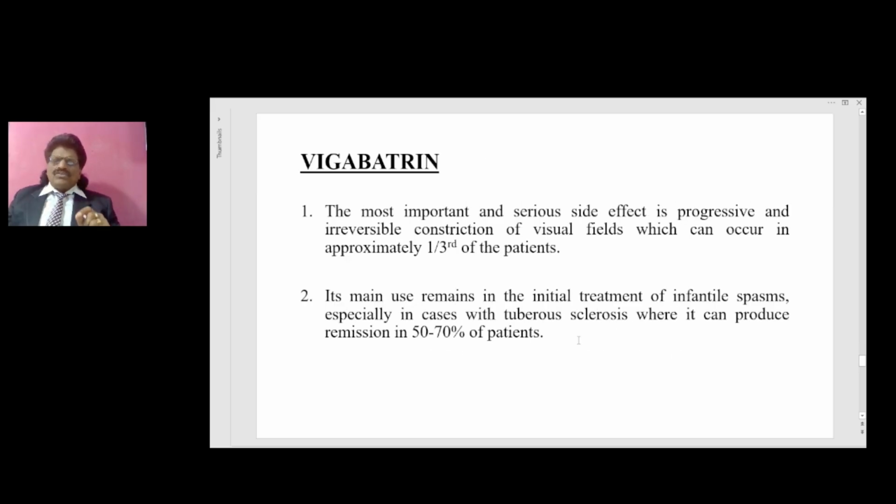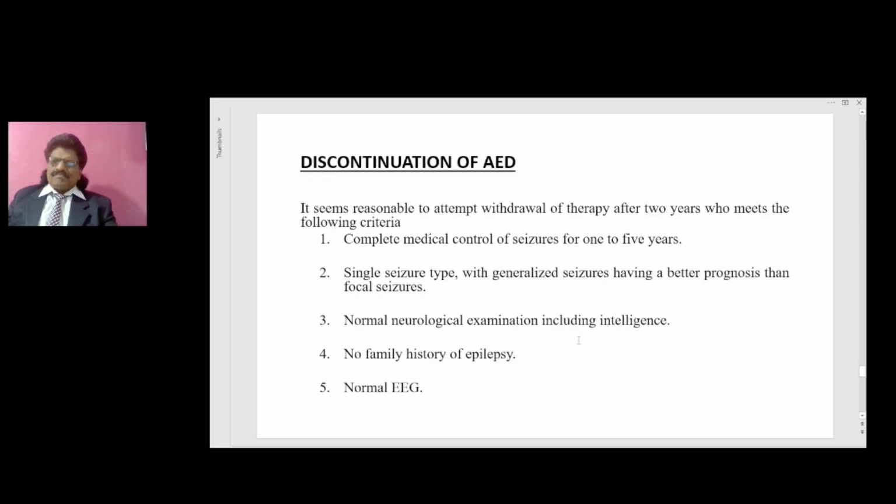Vigabatrin. The most important and serious side effect is progressive and irreversible constriction of visual fields which can occur in approximately 1/3 of patients. Its main use remains in the initial treatment of infantile spasms, especially in cases with tuberous sclerosis, where it can produce remission in 50 to 70% of patients.